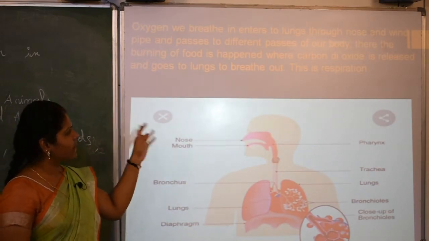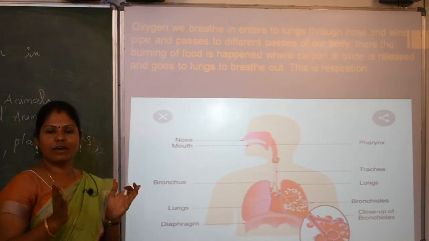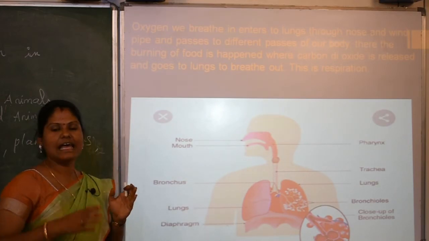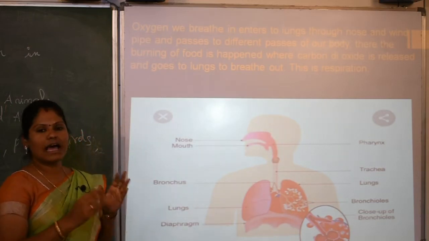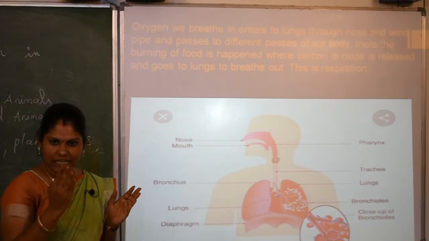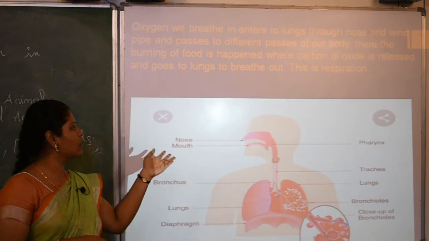Once it enters the lungs, the lungs separate the energy which we need for our body from what we don't want. After the process of respiring, that is, after converting the food into energy, the lungs release carbon dioxide.